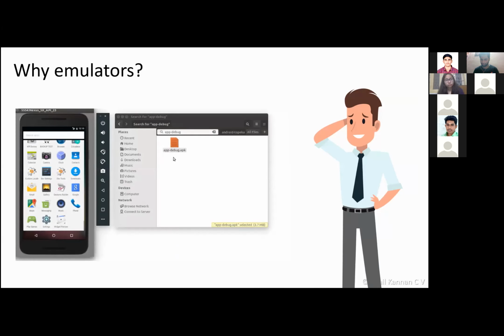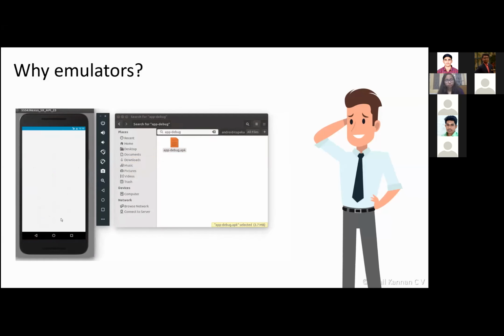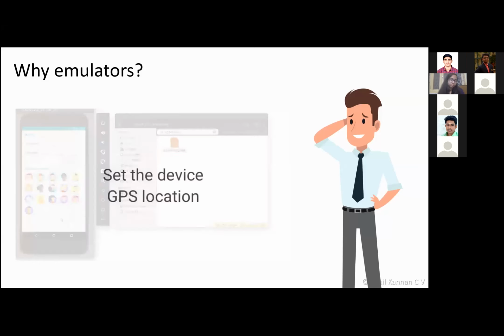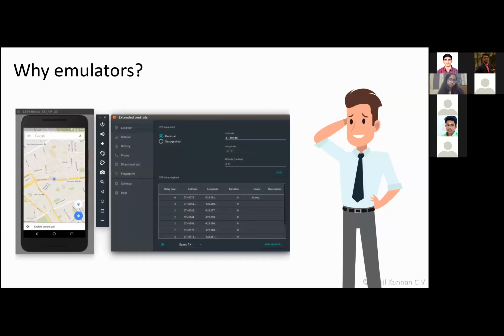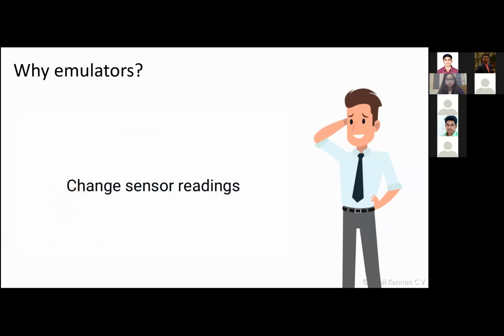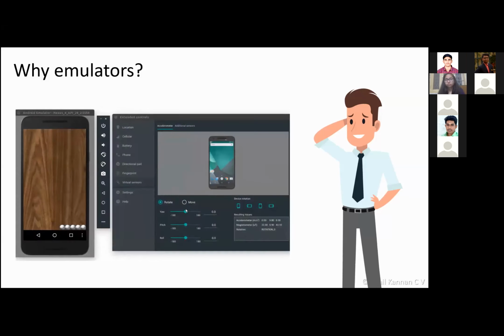And if you need to test your application, you can simply drag your APK file into your emulator, install it, and check it, right? So this is a very simple and easy method. You can also change your location. If you are developing a map application which uses GPS locations, you can give custom locations. You cannot test with your real device by going to other locations while staying in one place. Everything you can test with your real device can be done with your emulators.